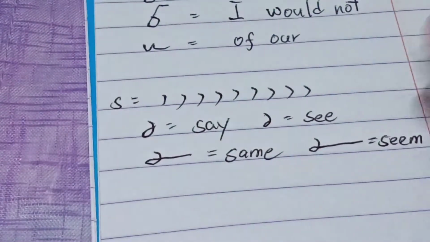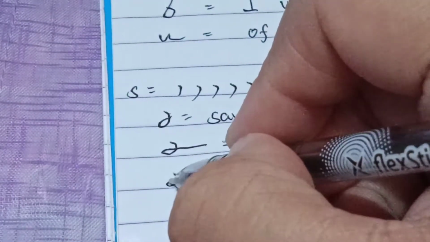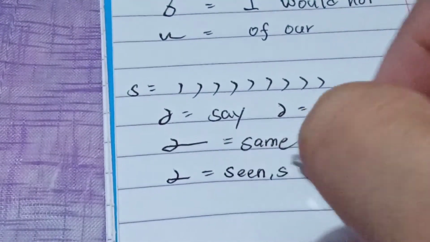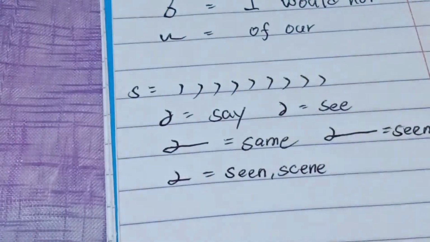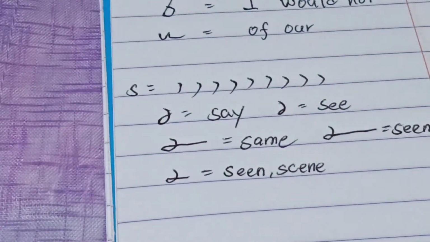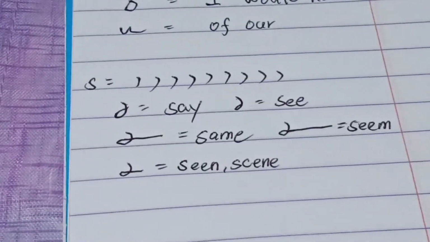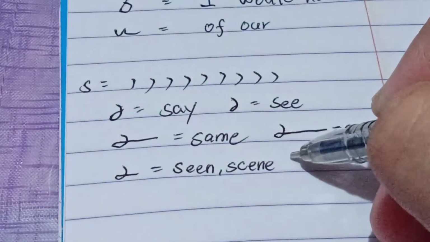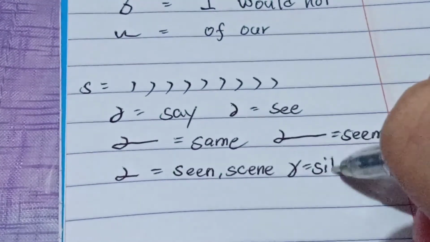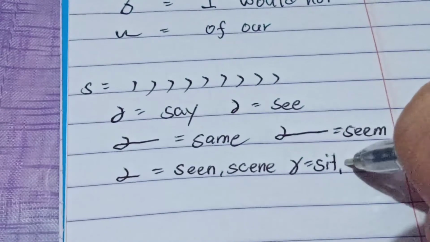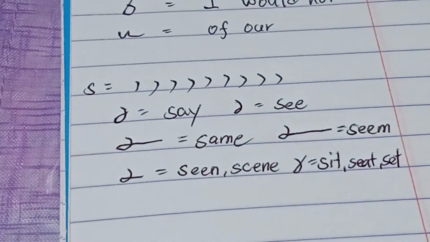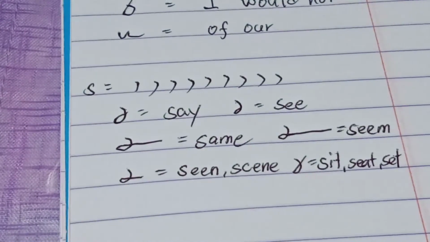Another, if I combine S-E-N, so this is seen, or pwede po siyang scene, S-C-E-N-E. So, it depends upon how it is used in the sentence. Okay? If I combine S-E-T, so pwede po siyang sit, or set. So, depende pa rin po yan how it is used in the sentence.